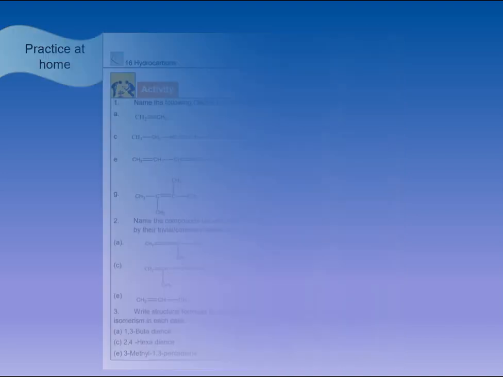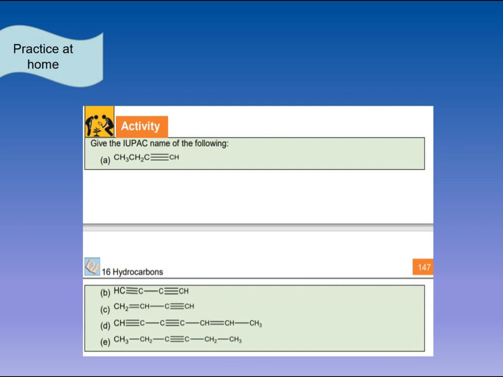There is another activity given in your books that is also being given to you as practice, and you will do it at your homes and you will get the answers in the next lecture, inshallah. This is another activity. Give IUPAC names to the following compounds. There are almost 5 parts and you have to name them according to the IUPAC nomenclature system. Do it and then let me know if you are facing any trouble anywhere.